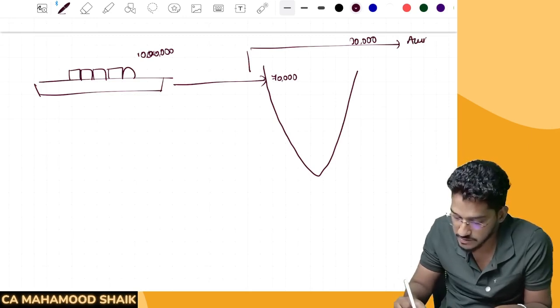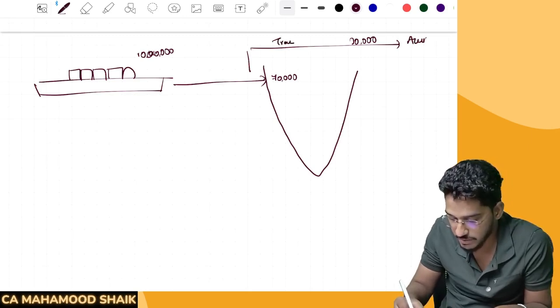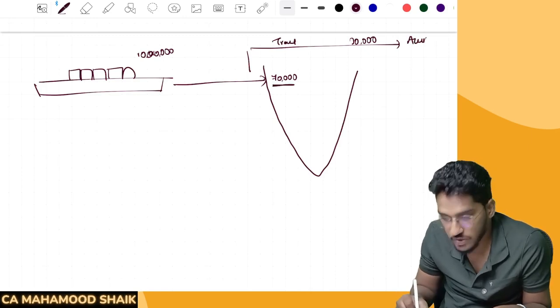So what do we call this? This we call it as transit. On the transit also, are you required to pay customs? No. Now 70,000 quantity was unloaded here.